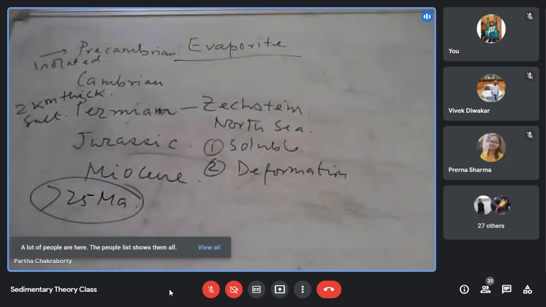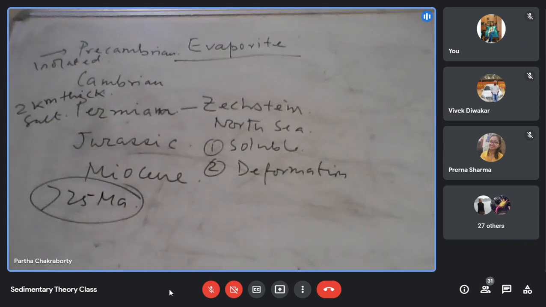Even in the Miocene, which is more than 25 million years, you are not getting any kind of original signature within the salt. So how then do we interpret the formation of the salt deposit? That is essentially the problem.